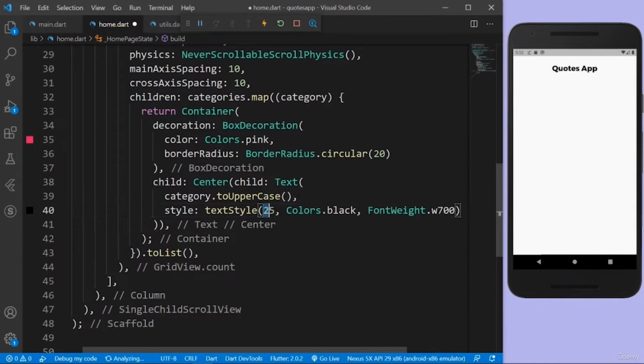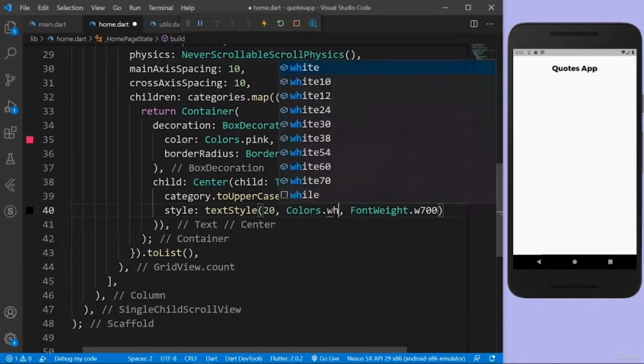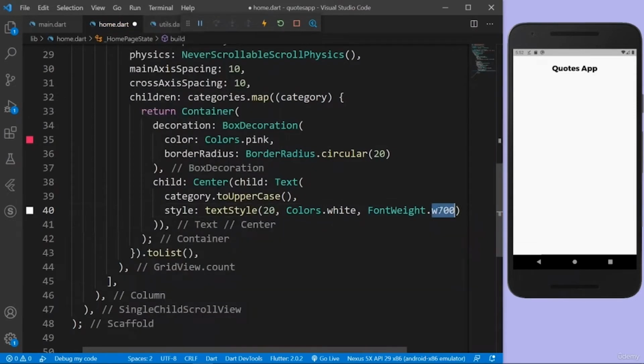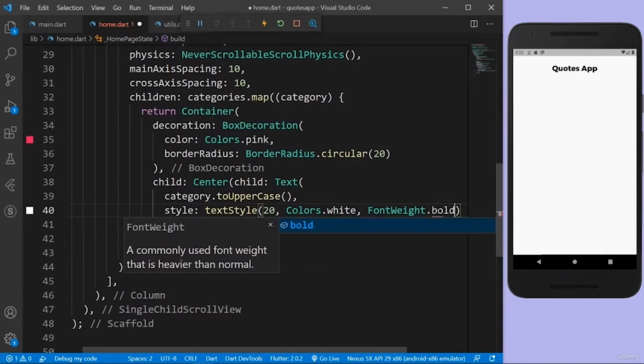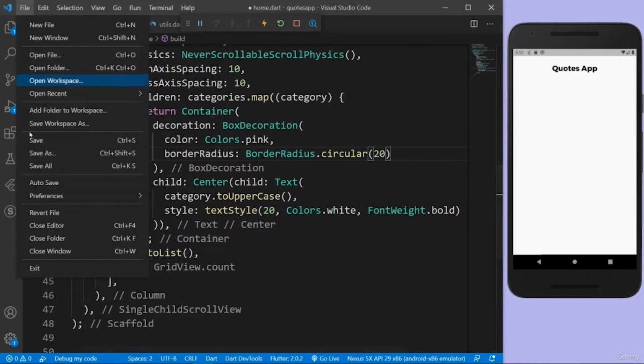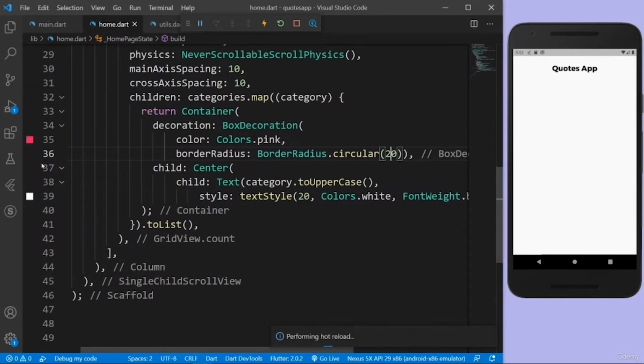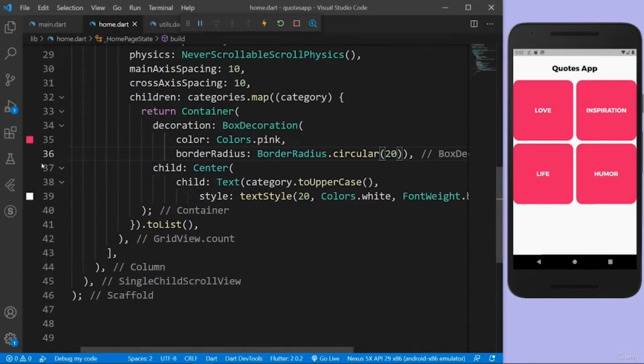And the font size is going to be 20 pixels, and then the color is going to be Colors.white, and let's actually make this kind of bold. Now when I save everything, I should actually see my categories. I'll have 4 pink containers. There you go: love, inspiration, life, and humor.